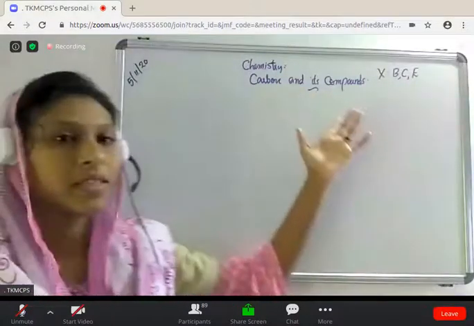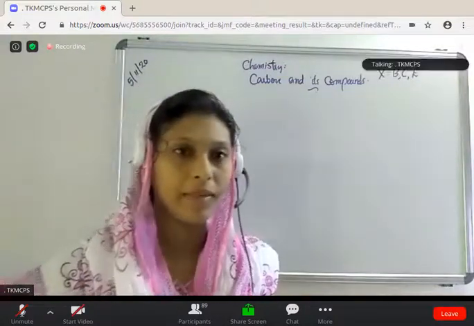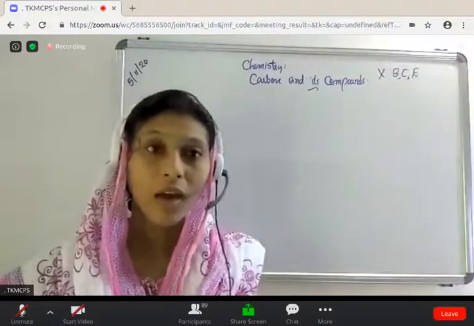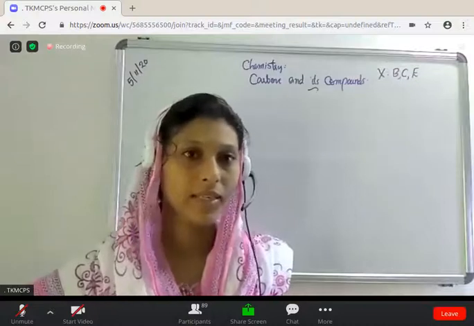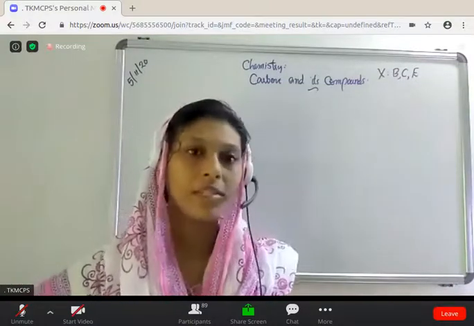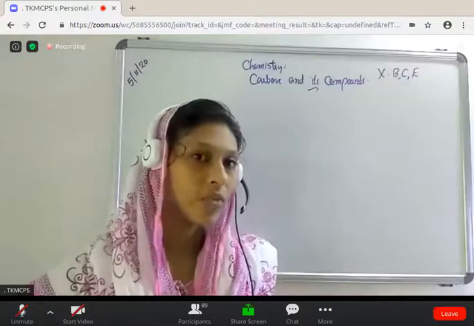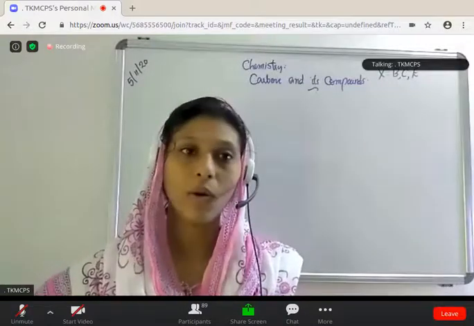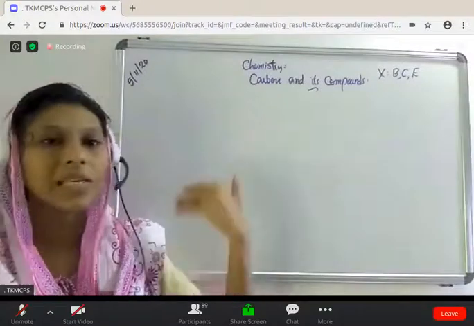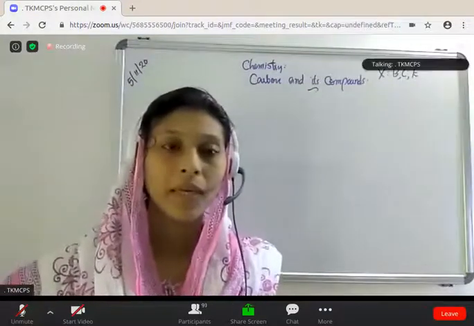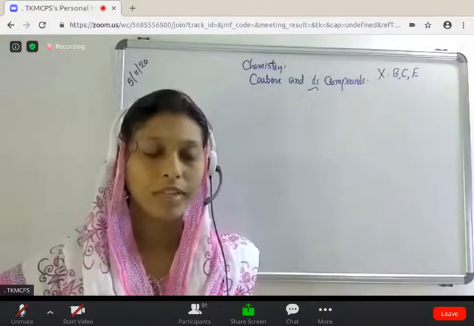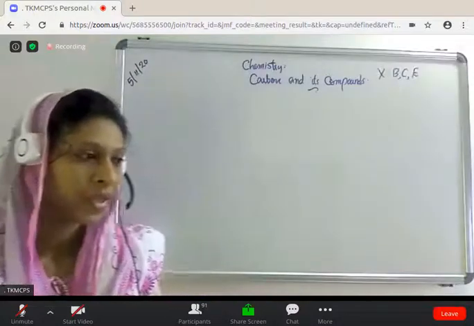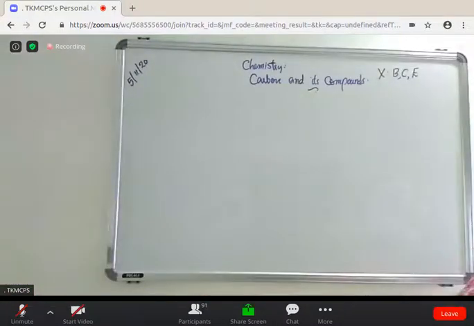In the chapter carbon and its compounds, we just started with carbon, isn't it? We know the atomic number of carbon, the electronic configuration of carbon, and we learned how carbon attains stability. Carbon can't gain electrons, carbon can't lose electrons. So carbon shares its electrons with another atom or element to form covalent compounds. We already learned what covalent compounds are, and we drew some examples like water molecule, chlorine, sulfur, carbon dioxide, etc. Clear, children?